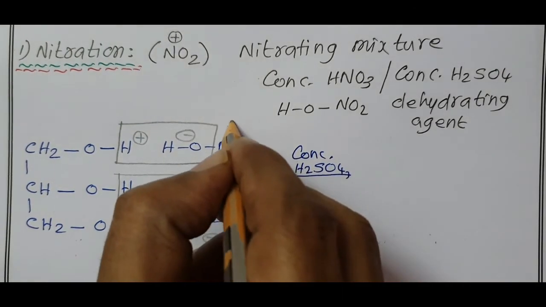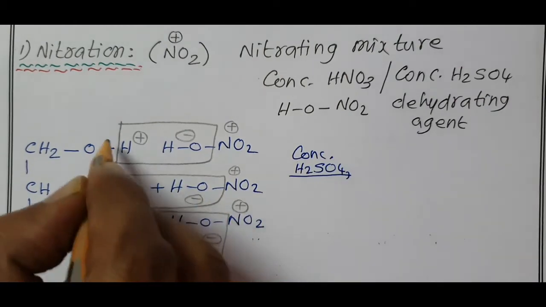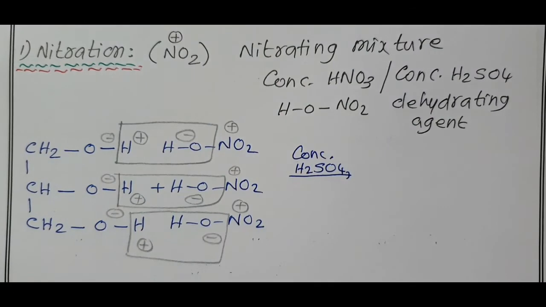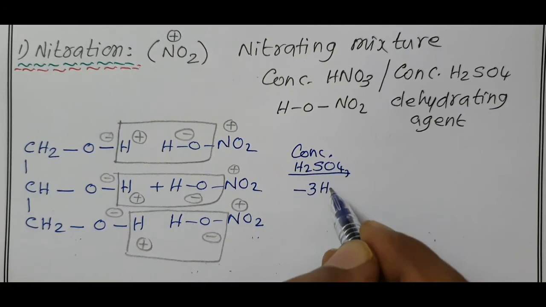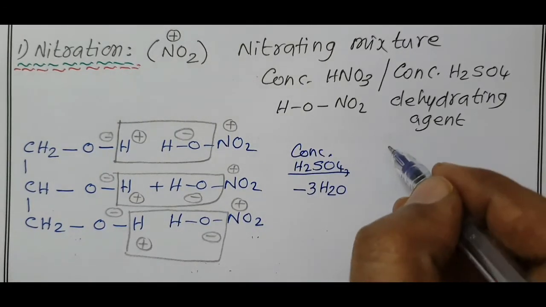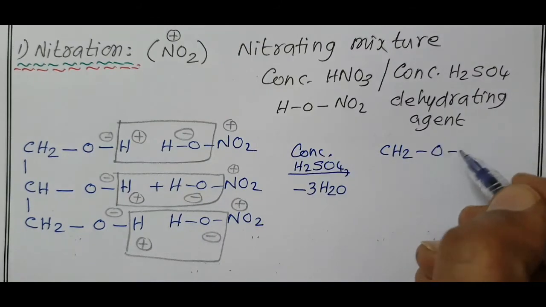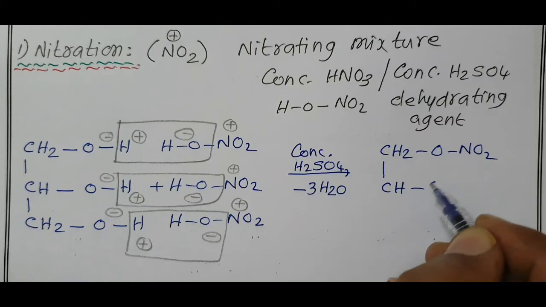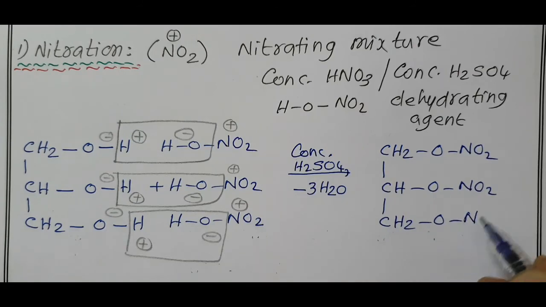The electrophile NO2 plus is now added to this O minus, giving the product after loss of 3 molecules of water. We will get the product CH2ONO2, CHONO2 and also CH2ONO2.